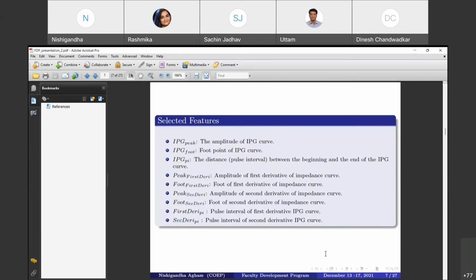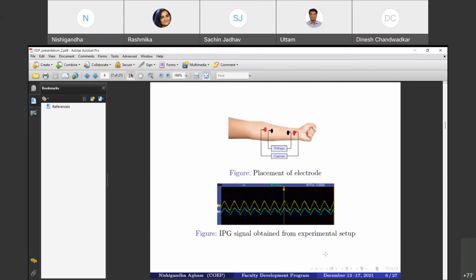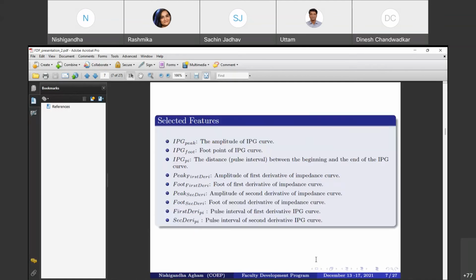Now, the IPG peak is the amplitude of the IPG, and the IPG foot is just the foot point. There is a peak point and a foot point from this acquired IPG signal. Then PI is the pulse interval, or simply the distance between the beginning point and the end of the IPG curve.